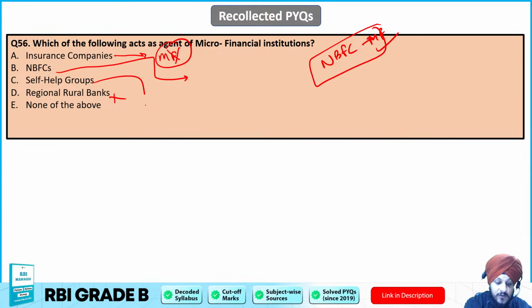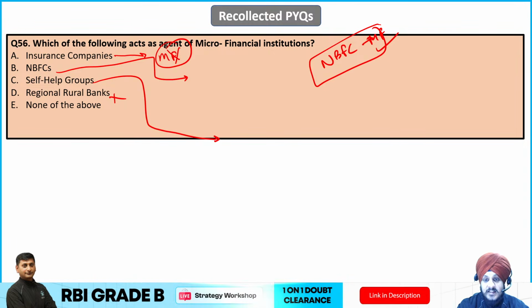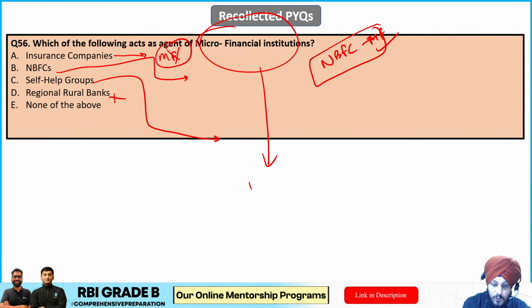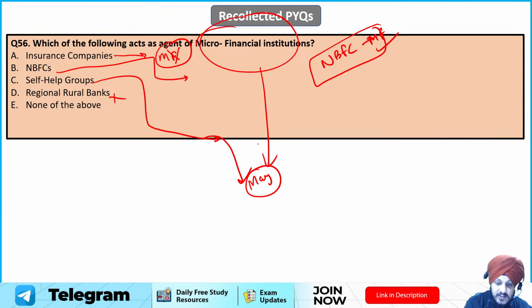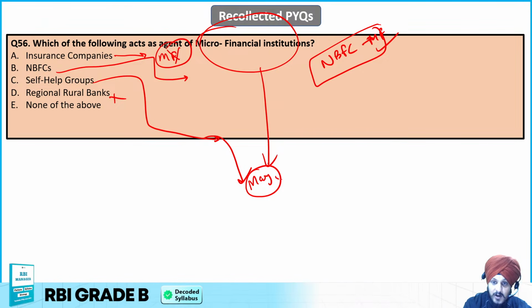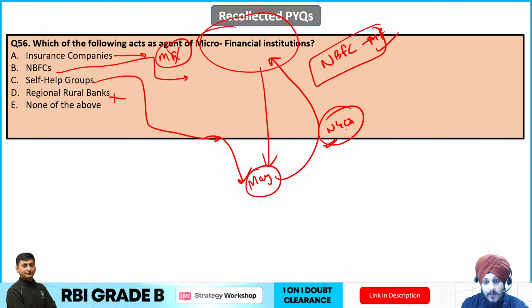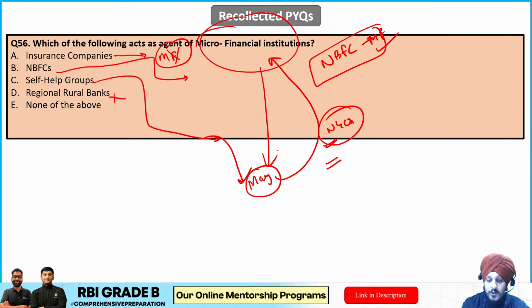So the correct answer is going to be self-help group, right? Because self-help groups play a very important role by acting as an agent for microfinancial institutions. When we talk about microfinancial institutions, they have to connect with people who come from the marginalized section of society, right? So these SHGs contact people from such backgrounds, and help them obtain funding from the microfinancial institutions. It can include NGOs also as a part of it. They can help collect small savings from the members, and also help access small loans from the microfinance institutions, right, for these sections of society.